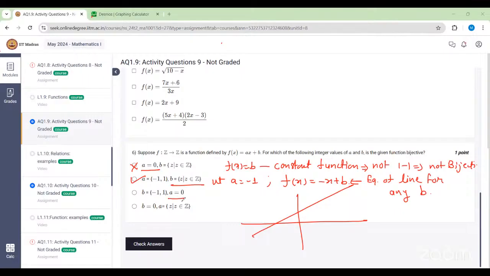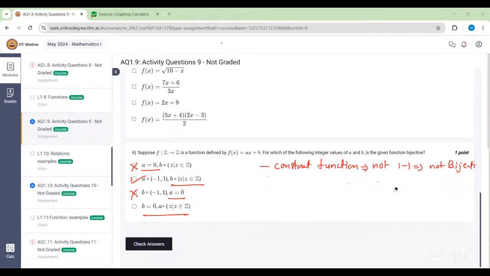The third option is also not correct, because a equal to 0 is there. Whenever a is equal to 0, it will become a constant function, and again constant functions are not 1, 1, not bijective. So it's also not correct. Can you tell me about the last option? Is it correct or not? It's also incorrect, ma'am. Okay, and why is that?